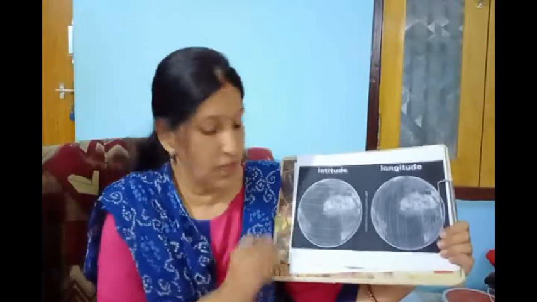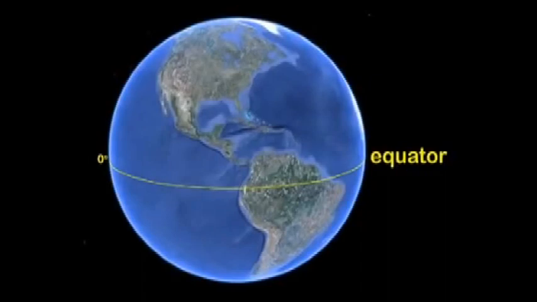The earth is divided by the equator. The equator divides the earth into two hemispheres. The part of the earth from the equator towards the south pole is called the southern hemisphere. The part of the earth from the equator towards the north pole is called the northern hemisphere.